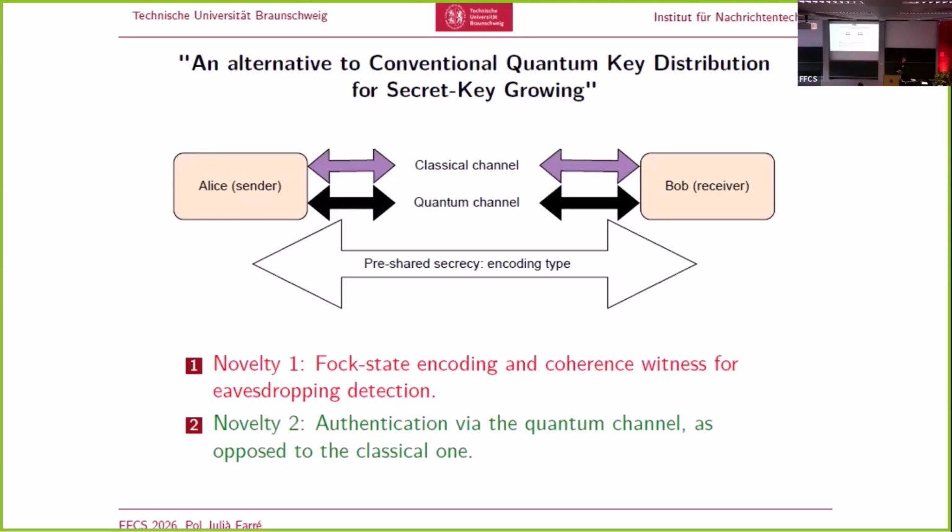The first one: we proposed to use photon number, also called Fock state encoding, and this motivated us to rely on so-called coherence witnessing for detection. This first novelty turned out to be undesirable, taking into consideration the state of the art in Fock state manipulation. This is why we see it in red. Our second novelty instead turned out to be more fruitful.